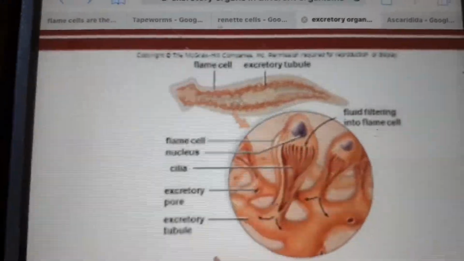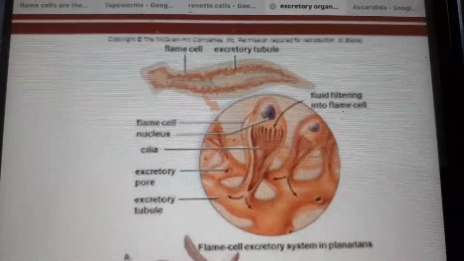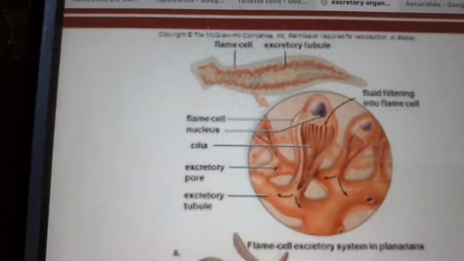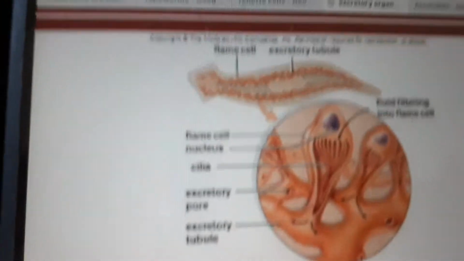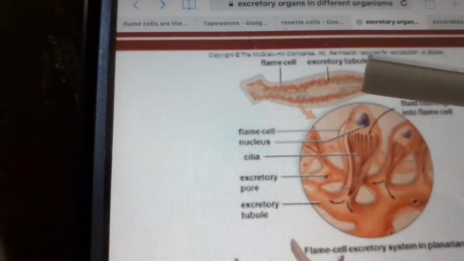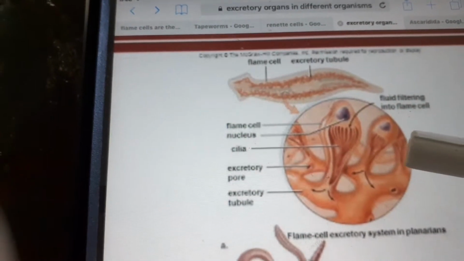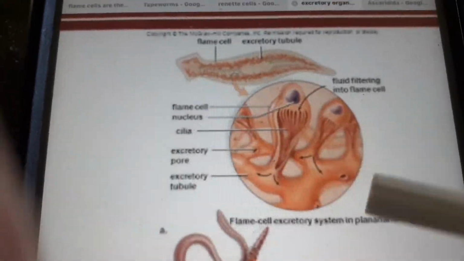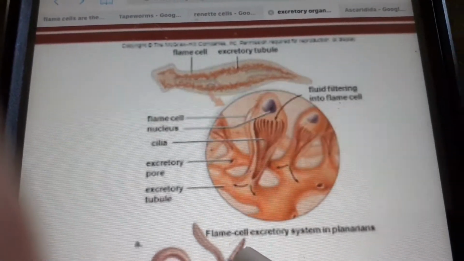So see here, this is the structure of a platyhelminthes, that is a flatworm. Can you see the flatworm here? This is the flatworm, and this is the structure of the excretory organ which is present in the flatworms. You call that excretory organ a flame cell.